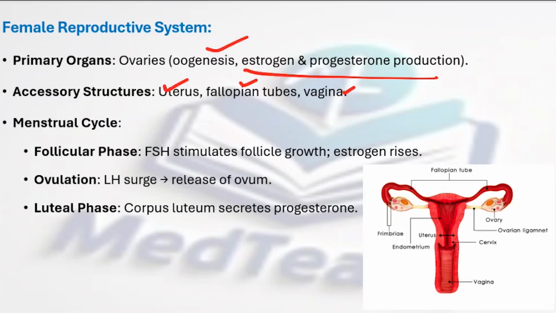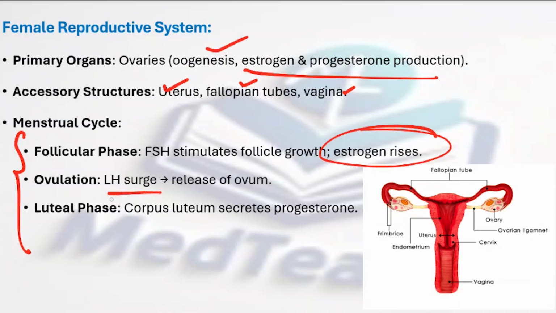And in females, one important cycle that is happening is the menstrual cycle, which consists of three phases. One is the follicular phase, second is the ovulation, third is the luteal phase. In the follicular phase, follicle stimulating hormone stimulates the follicle growth. Because of this, there is an increase in estrogen. And during ovulation, there is an LH surge which is going to release the ovum. And in the luteal phase, corpus luteum secretes progesterone.